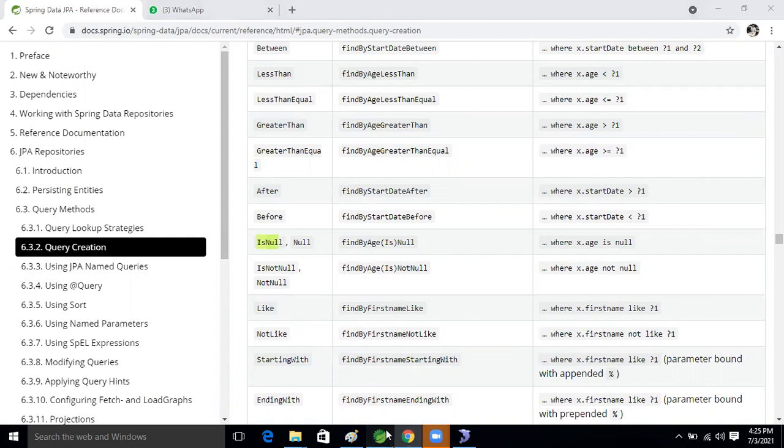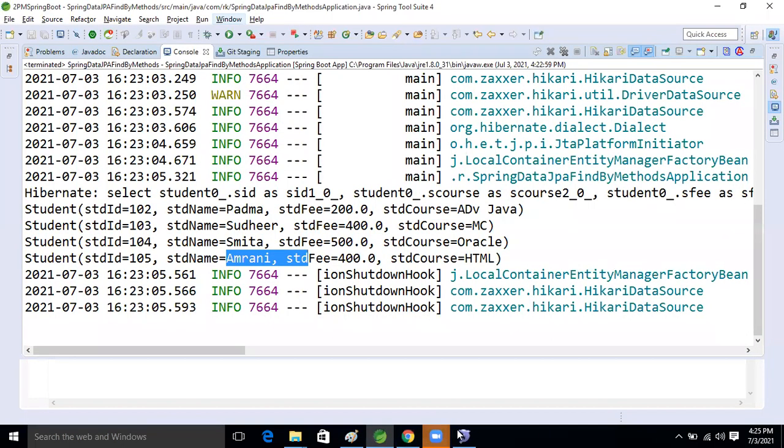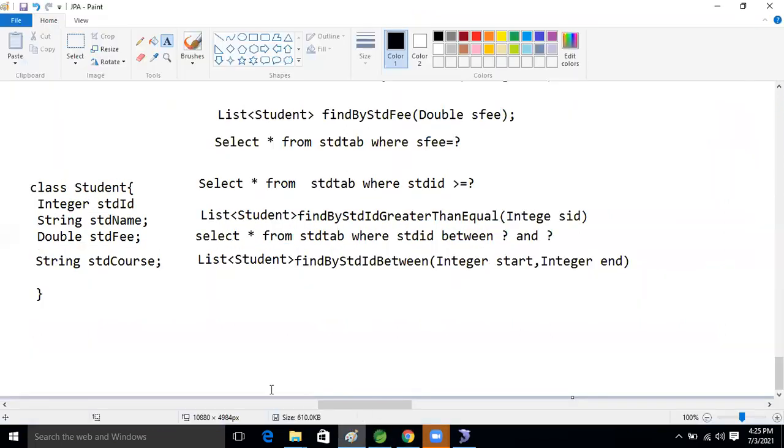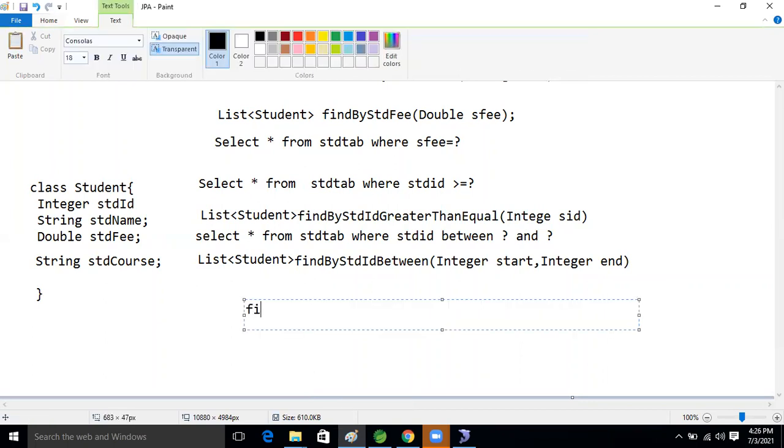Based on the name only, we will check whether any name is null in the database records. We will check it, and we will get those records only. So first we will write findBy.